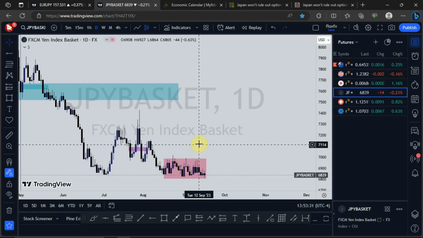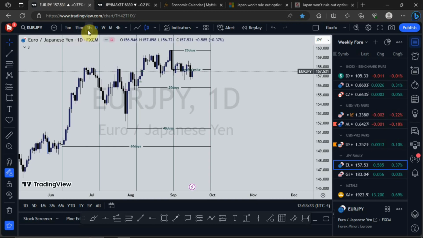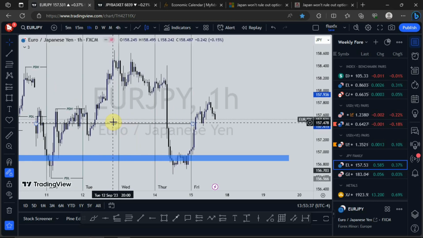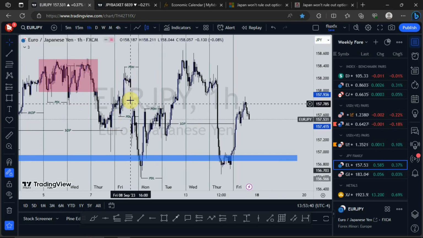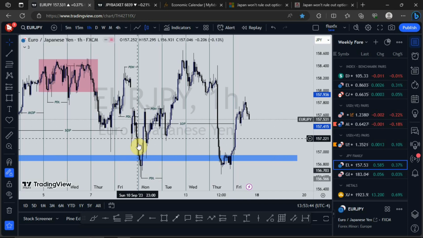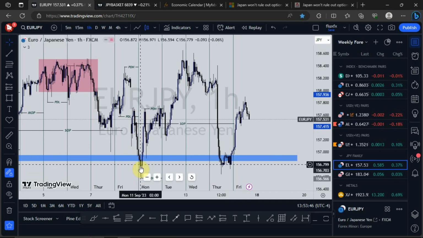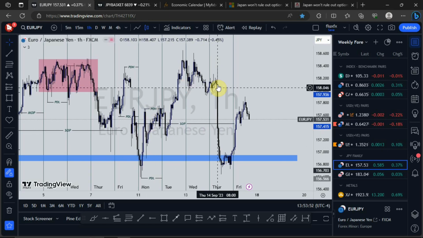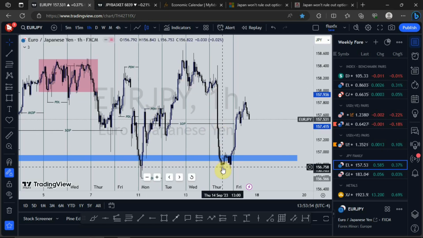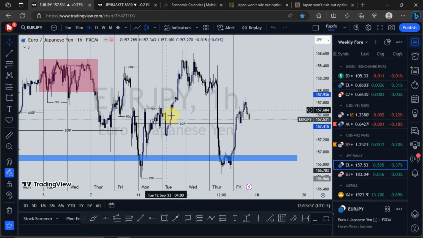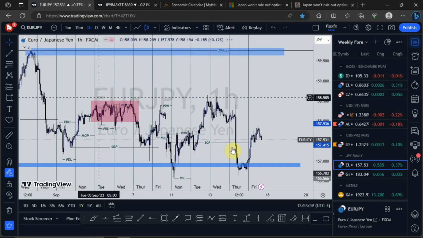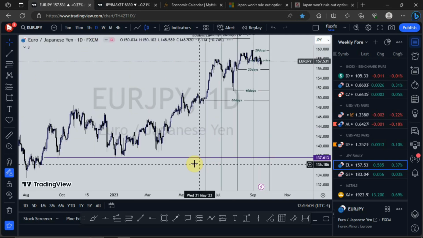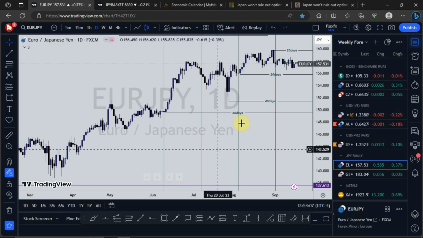I think on Sunday, the yen pairs opened with a gap to the downside. It gapped down, and we saw price selling heavily. But on Monday, we saw price moving back into a bullish environment. Then on Thursday, we saw price selling. All these rough markets. So going into next week, I'll be waiting to see what the Bank of Japan will do.